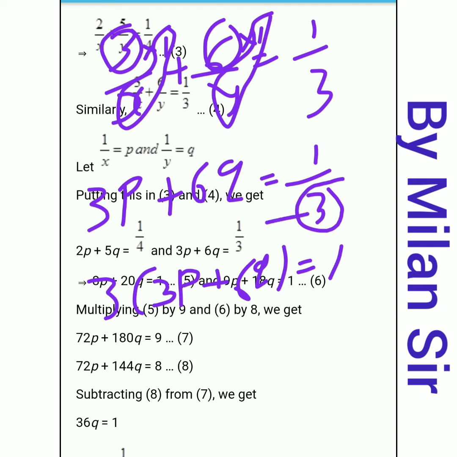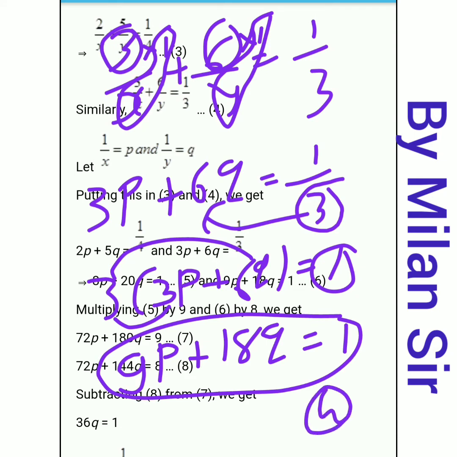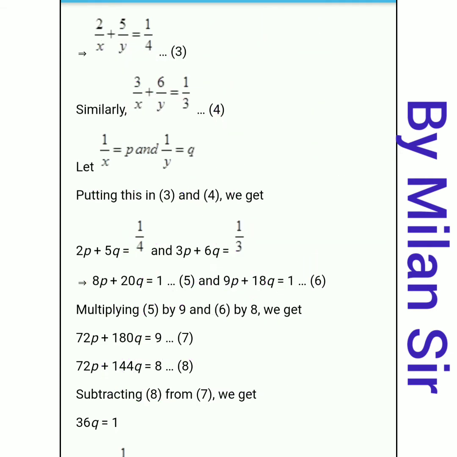Here this 3 is multiplied with both the terms. Now 3 into 3 is 9p, right? Plus 6 3s are 18q is equal to 1. 3 3s are 9p plus 18q is equal to 1. Now this is our equation number 4. So our equation number 3 and 4 are ready. This is our equation number 3. This is our equation number 4.